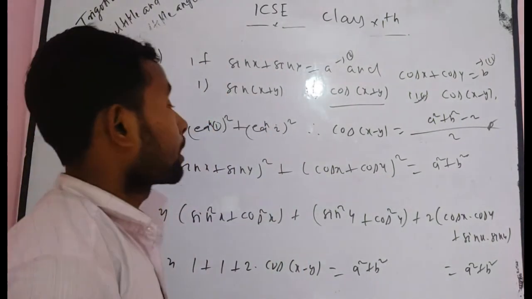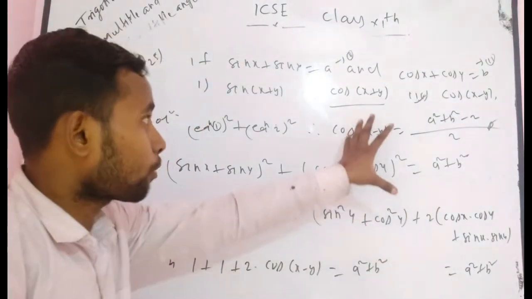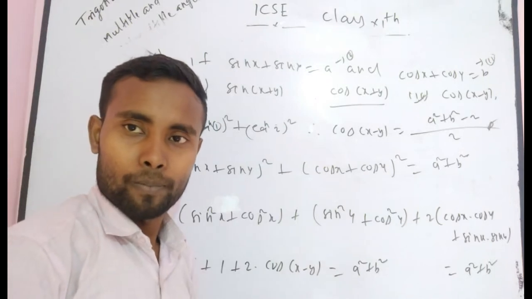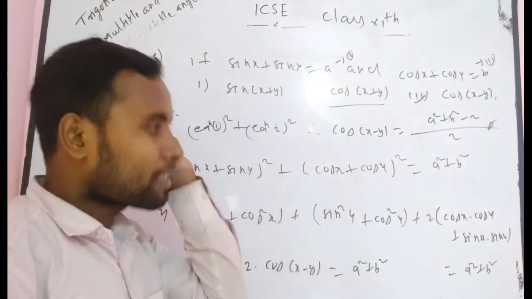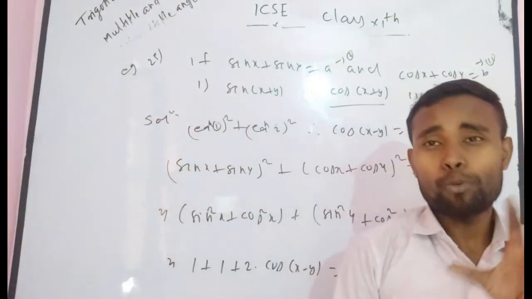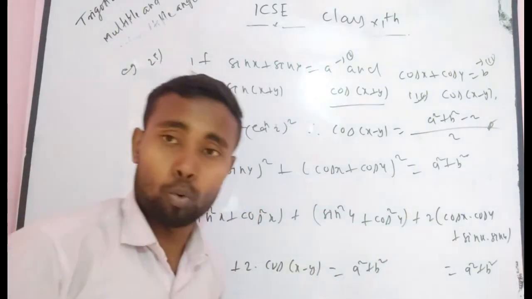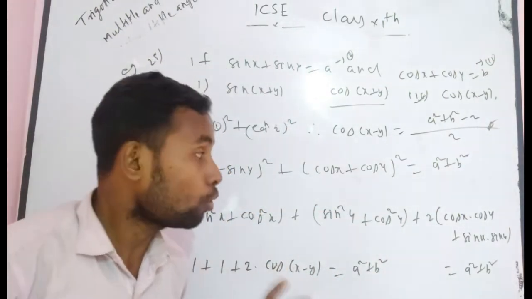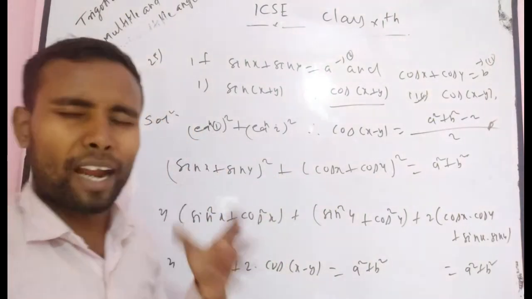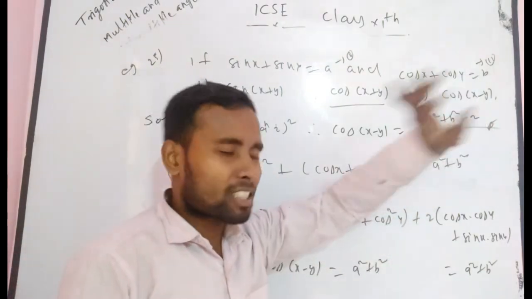But behind this question there is a simple clue. What is the clue behind this problem? Squaring both equations. I always tell you, sometimes you have to think about given problems. What do we do such that we get a proper expression? Suppose that I have no idea about solving this problem. Here we have to get cos x minus y.